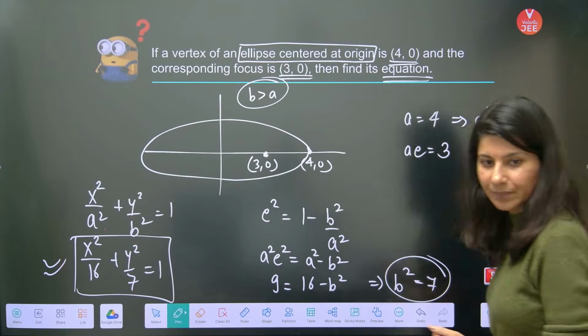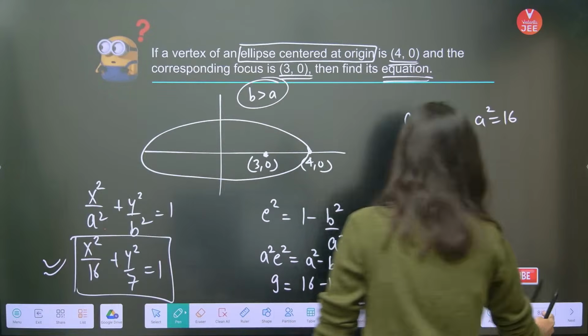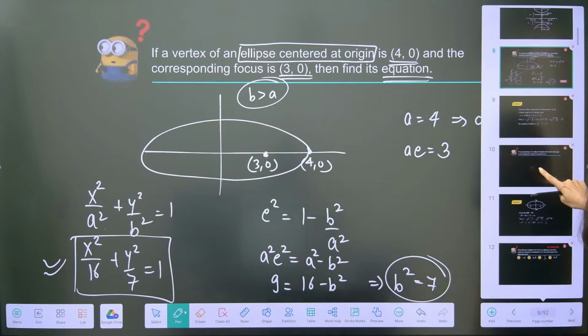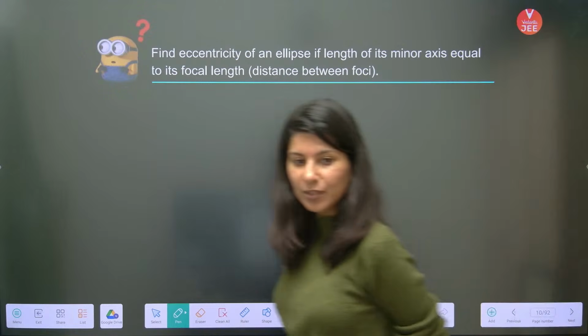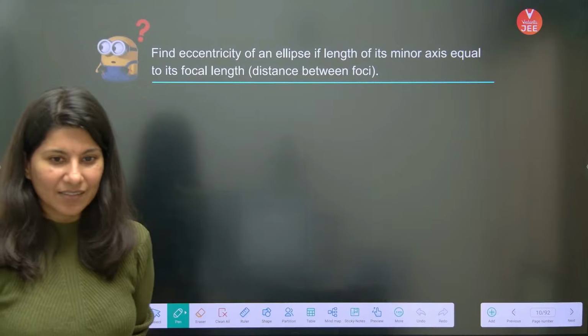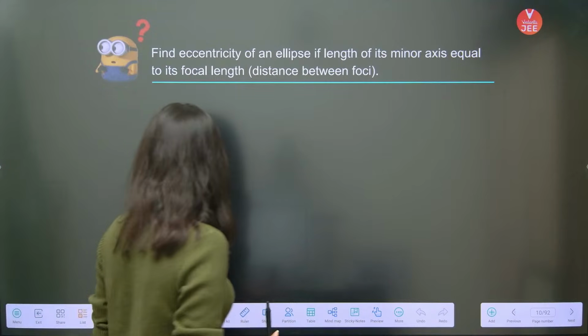All right. Perfect. Now the next question. Next question on the ellipse is this. Let us see how many of you are able to do it. This was easy. We'll start with the very first question being easy, gradually you will understand.